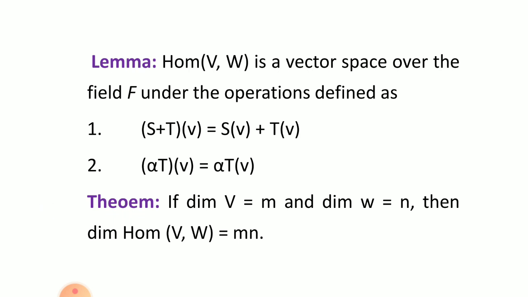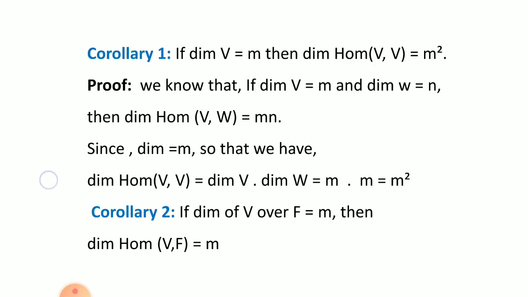Okay. Now using this theorem, we can state some corollaries. If dimension of V is equal to m, then dimension of Hom(V,V) is equal to m square. The proof is simple. We know that dimension of Hom(V,W) is equal to dimension of V into dimension of W. But in this case, we require dimension of Hom of V with V itself.